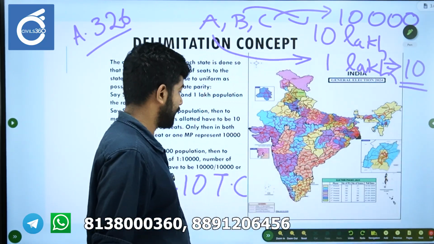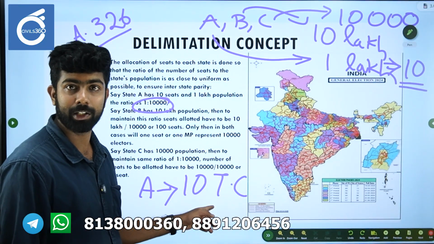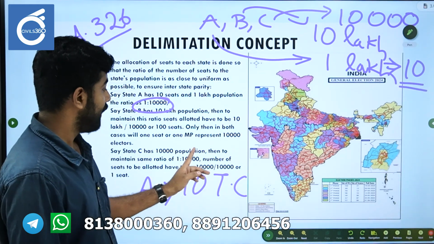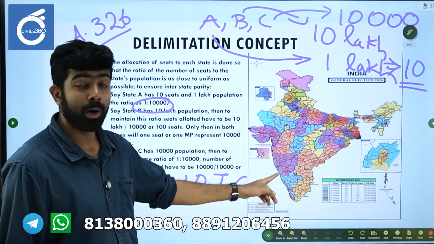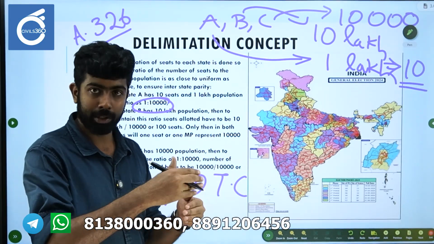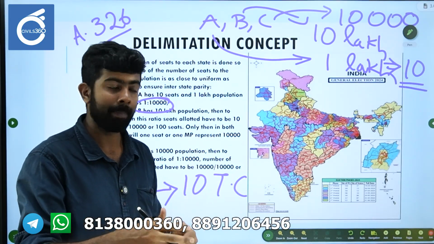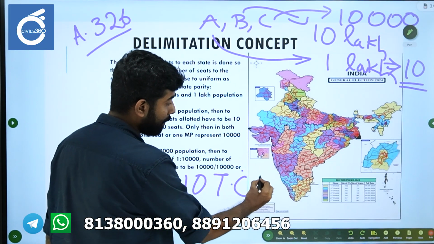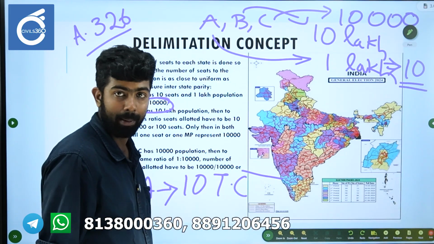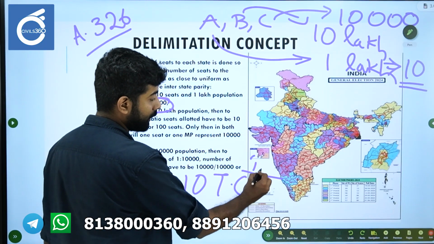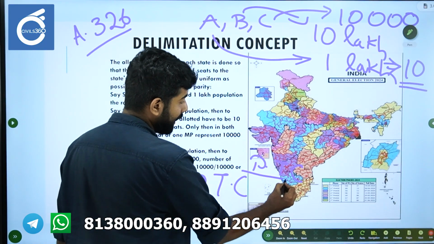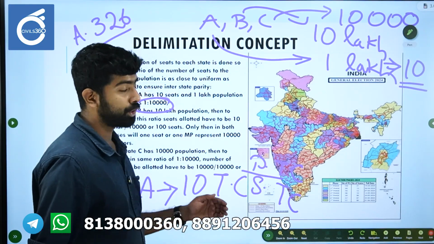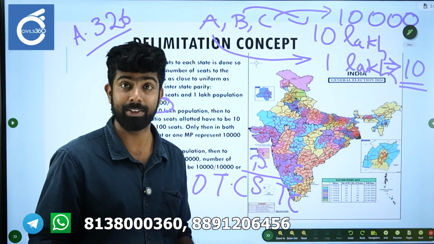What the Constitution says is that the population of the territorial constituency as well as the seats allotted to it should be the same within the state as well.